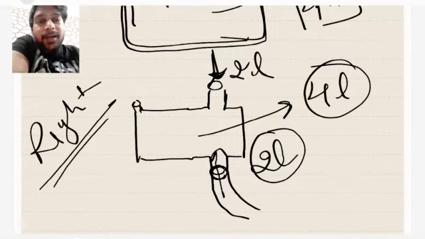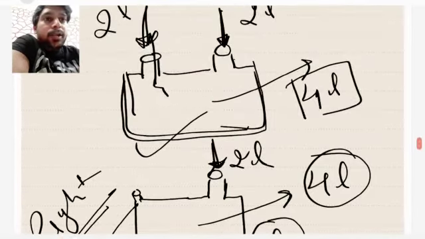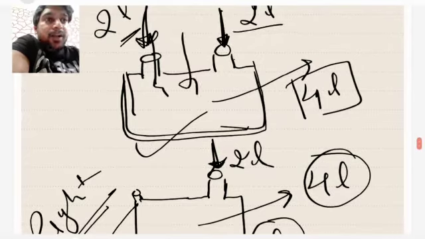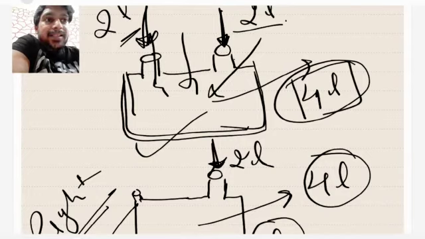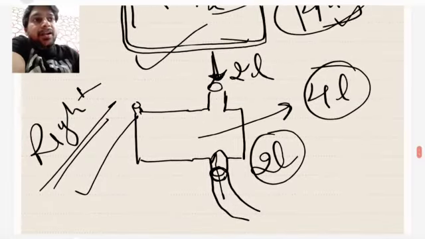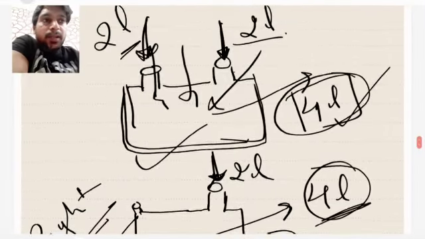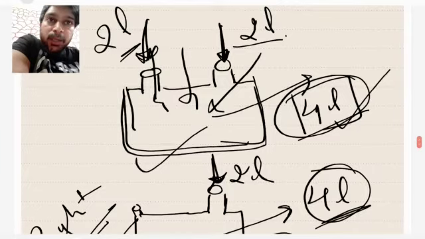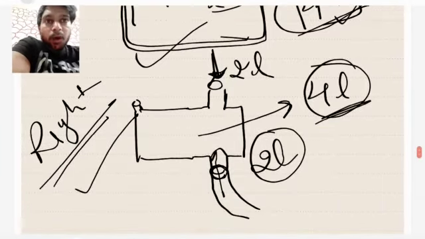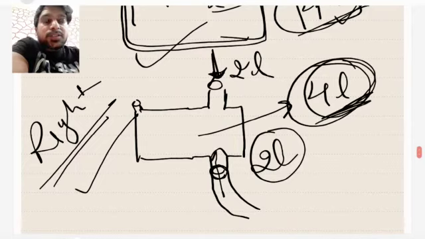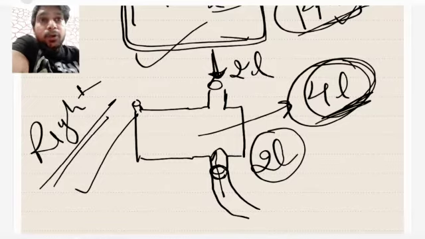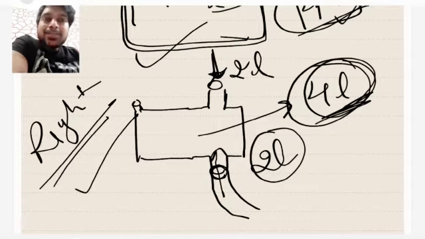So 2 liters of water from any direction is filled inside the container, and 2 liters again from any direction. The water inside the container now will be 4 liters. If it is filled from the opposite direction also, the water inside the container is 4 liters. If it is filled from the same direction, it is going to be 4 liters. From any direction you fill the water, it is going to be 4 liters. For such quantities, when you do this practical yourself, you will understand that the direction doesn't matter. The direction can be ignored because it doesn't matter.